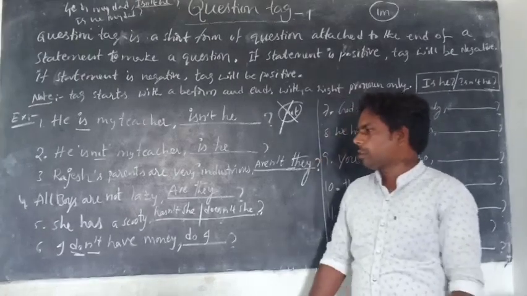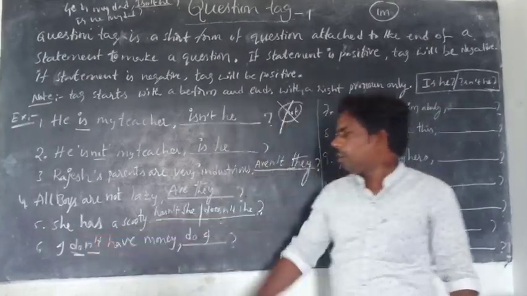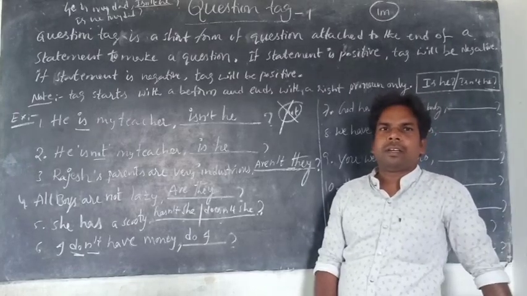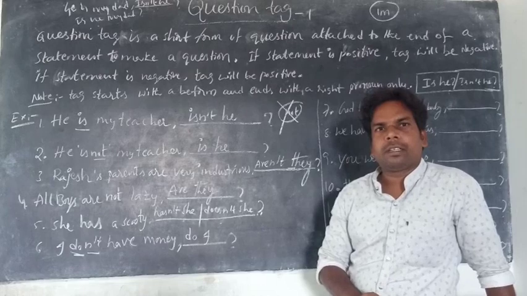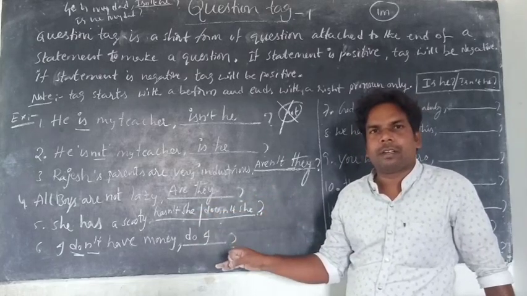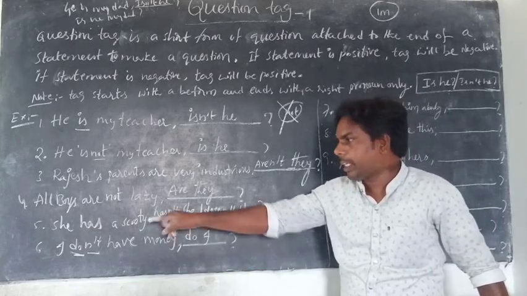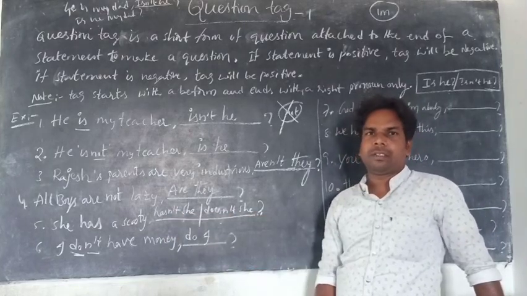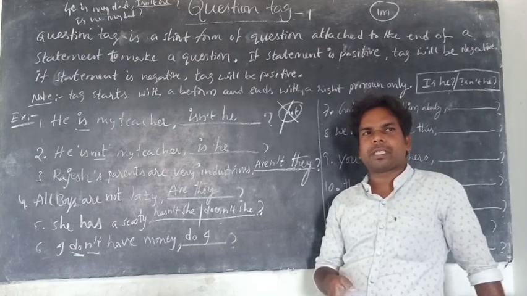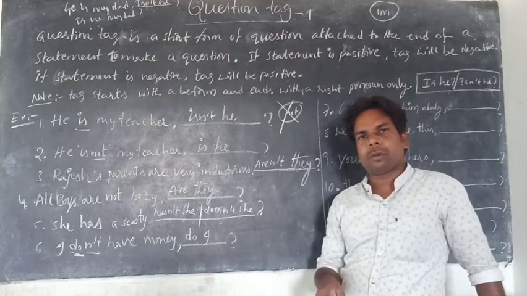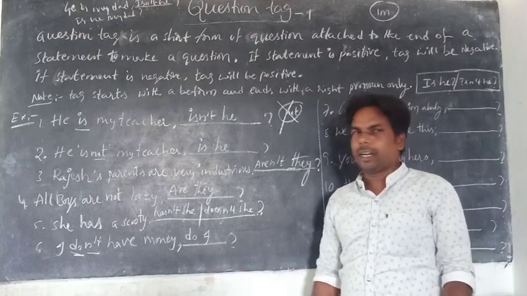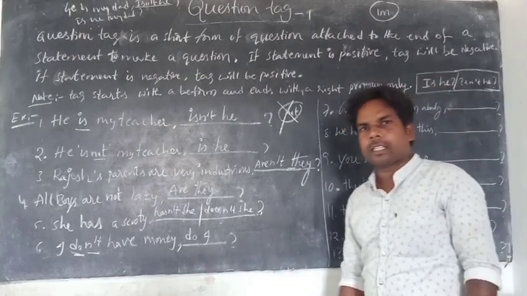Suppose there is no don't: I have money. How can we make it negative? Haven't I? That is the one. And the hidden be forms are do and does. What is the right be form here? Do is the right be form because the subject is first person singular. When the subject is third person singular, you can use does. When the subject is first person singular or plural, second person singular or plural, or third person plural, you can use do. This is the answer. I hope you could understand.